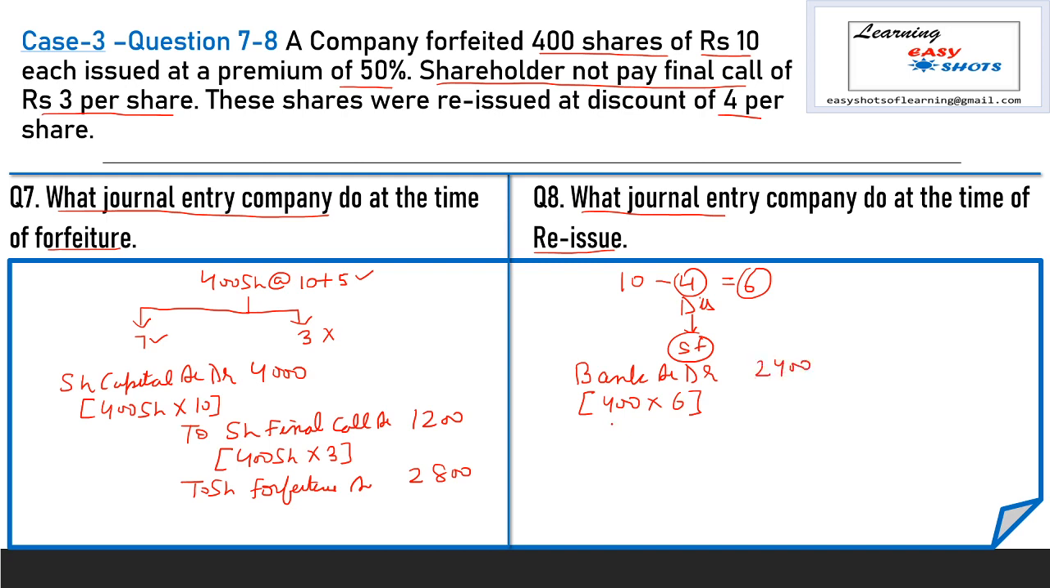So 2400. Now share forfeiture account is debited. Here the discount amount is 400 into 4, that is 1600. So share forfeiture account is debited with 1600 and the whole amount is transferred to share capital account with rupees 4000. So this is our entry at the time of reissue of shares.